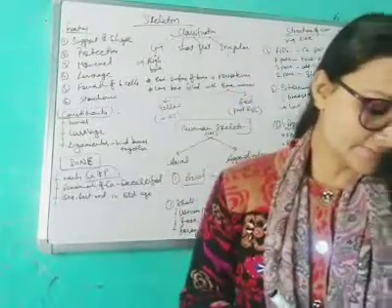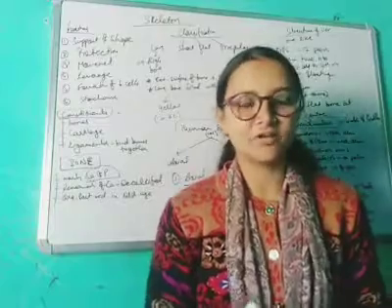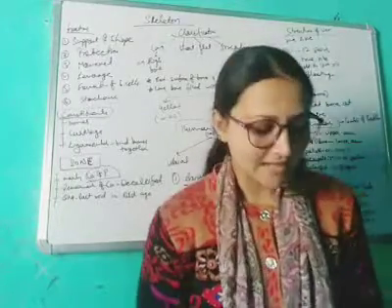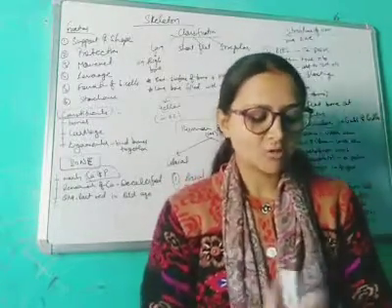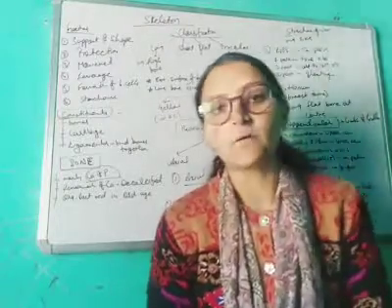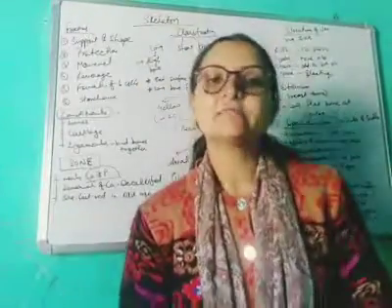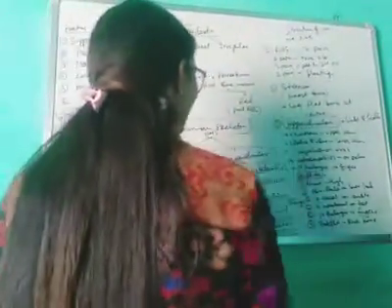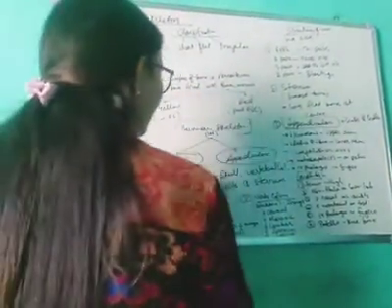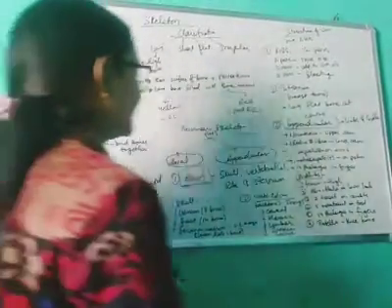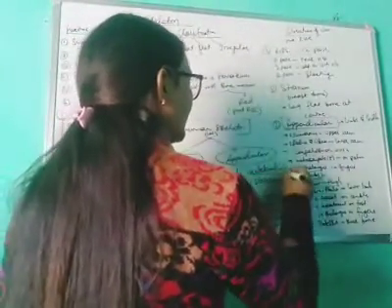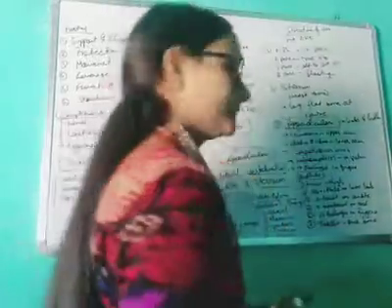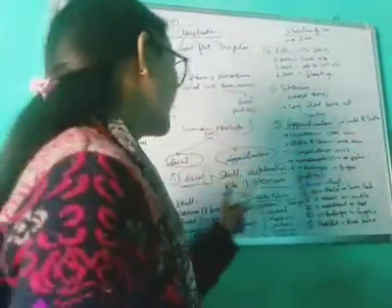Next there is the human skeleton. The human skeleton is mainly divided into two types, axial and appendicular. There are a total of 206 bones in our body, and it has two main divisions: axial and appendicular. The first one is axial. The axial part contains the skull, vertebral column, ribs and sternum.